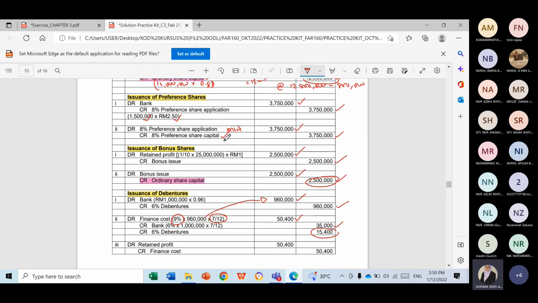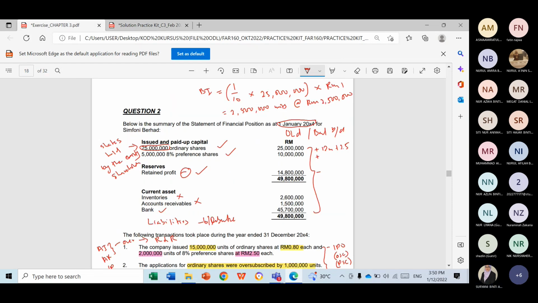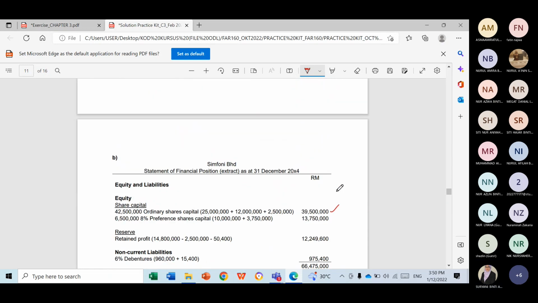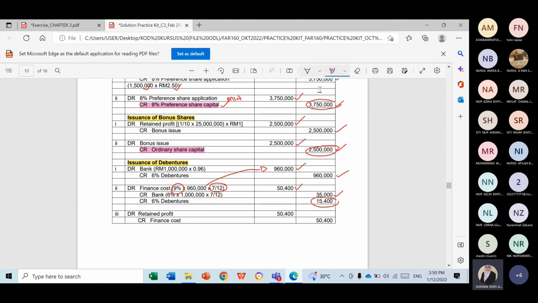Okay, preference share capital, same. You do the same. You have preference share capital here. Credit shows increase. So plus 3,750,000. Okay, plus 3.75 million. So you will have 13,750,000.